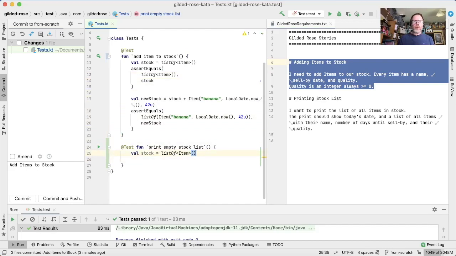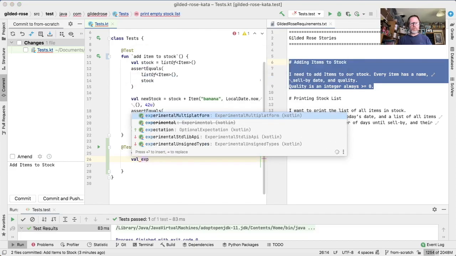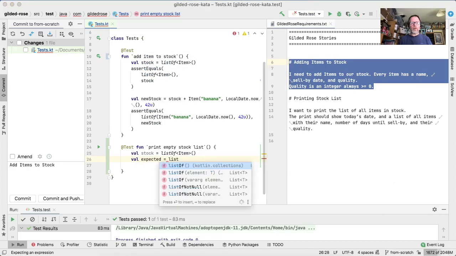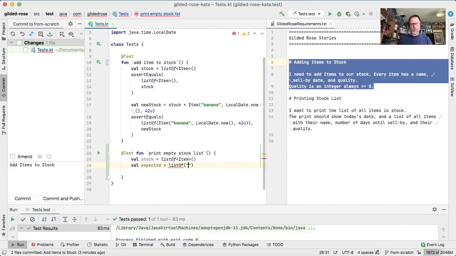And what does it mean to print? I think a printout is sort of a list of strings, really, isn't it? So I think we're going to say, what do we expect in this case? Our expected output. And if nothing else, we're going to have today's date. Today is the 29th of October 2021.